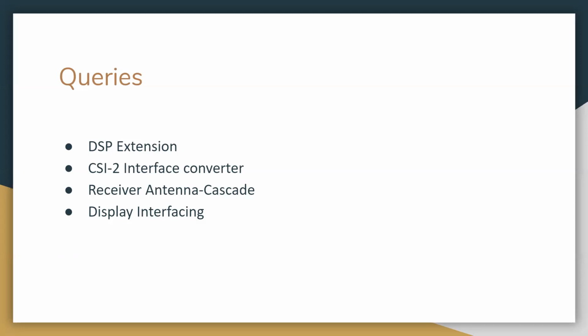SPI interfacing is there in that Xilinx FPGA board, but CSI is not given. But here in the transceiver, SPI is just for control signals. This is the data path, actually. Is SPI 3-wire or 4-wire? 4-wire. Okay.